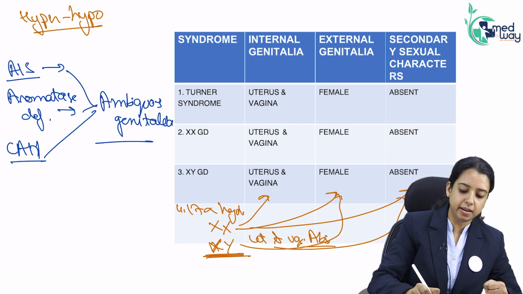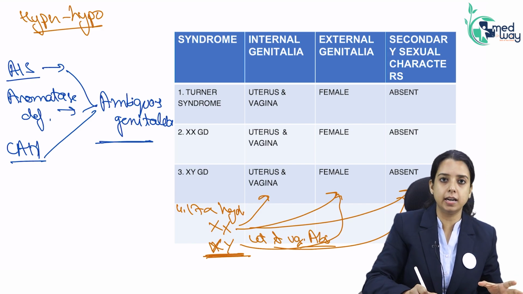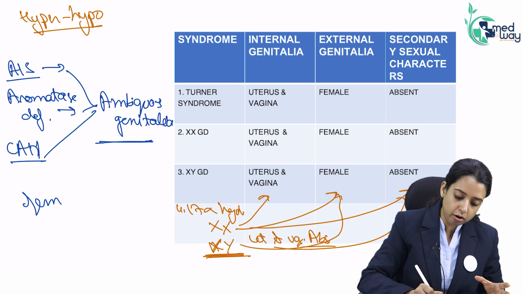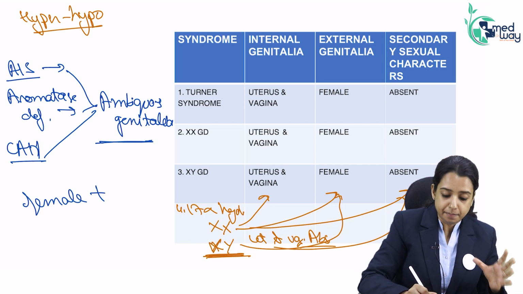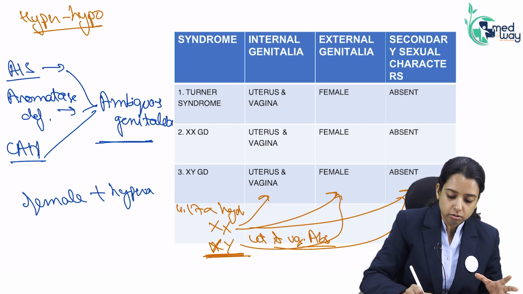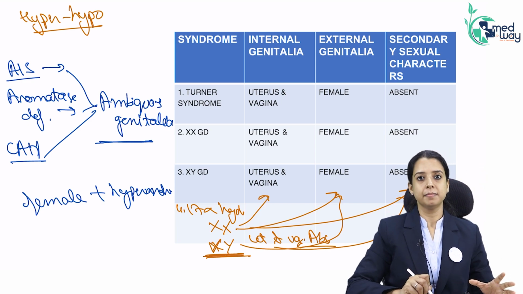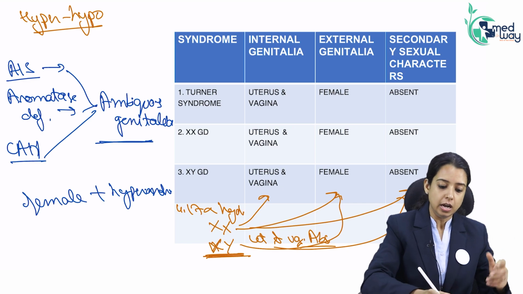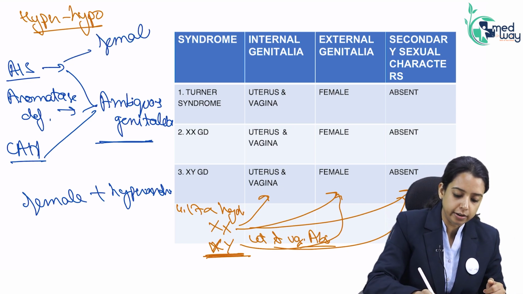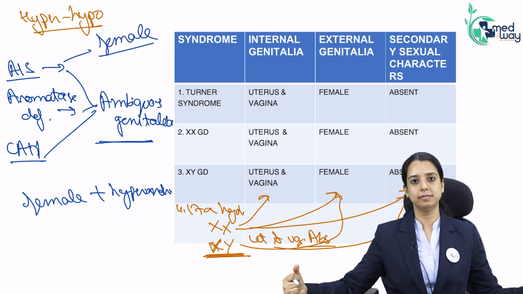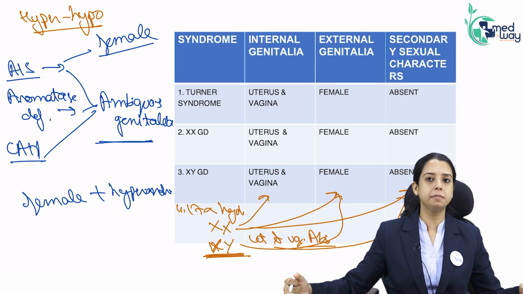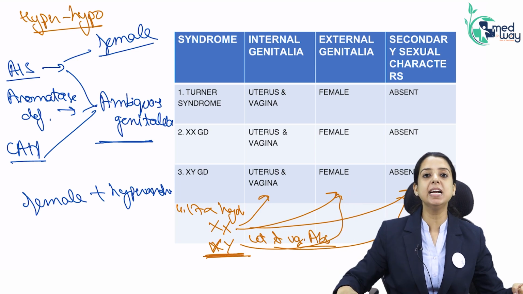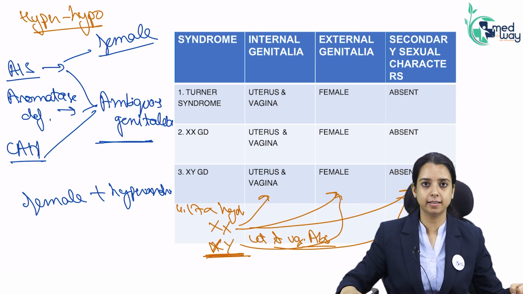Congenital adrenal hyperplasia can range from ambiguous genitalia, but it can also present as a completely normal looking female with hyperandrogenic features. So there can be any presentation. Same with androgen insensitivity, it can cause ambiguous genitalia if it is partial. If it is complete, it will completely look like female. So it's a range. If the deficiency is partial, it will cause confusing, ambiguous genitalia. If deficiency is complete, it will cause complete female looking genitalia.